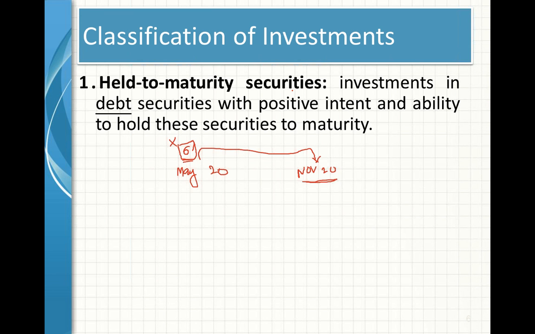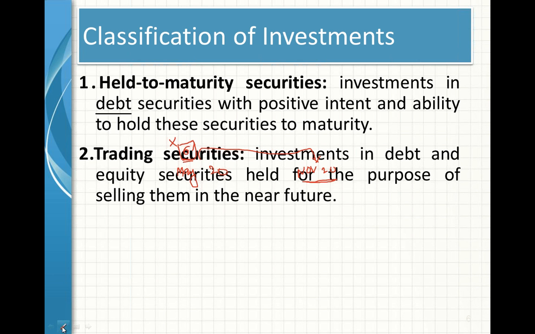Usually this kind of securities will be long term investments. So you'll have to hold for some time to get your money back along with interest. But if you want that money back in a short period of time, this investment has to be ignored. Held to maturity securities will be only used when you do not need these funds in a short period.